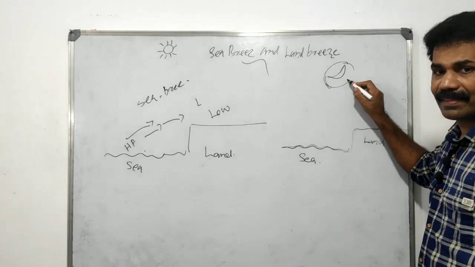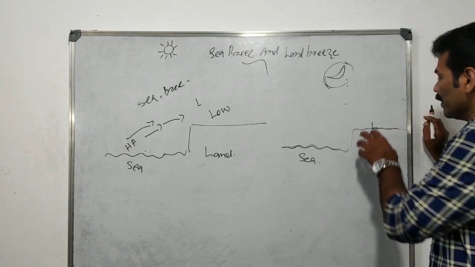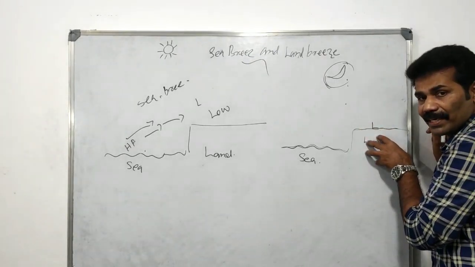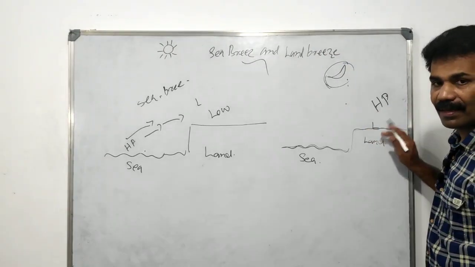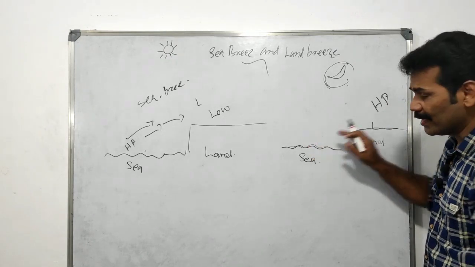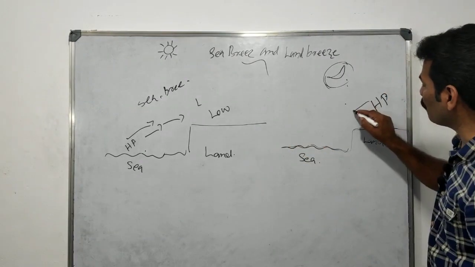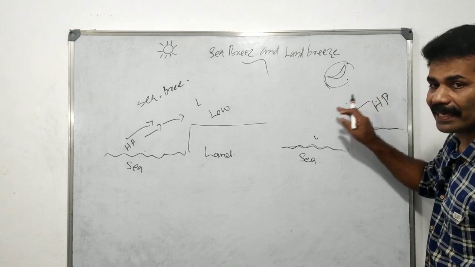Have you understood? At night time, the land cools down very quickly. So a high pressure is formed on the land. On the other hand, over the sea, what is that? A low pressure is formed. The wind blows from the high pressure region to the low pressure region, from the land to the sea.